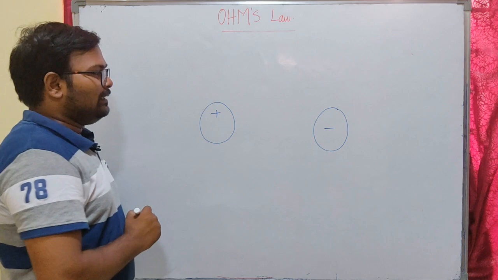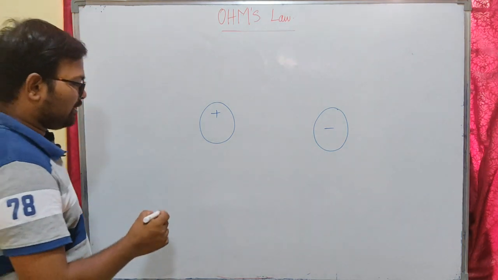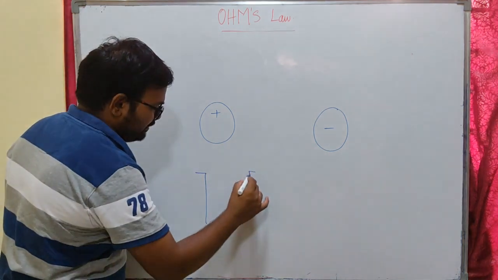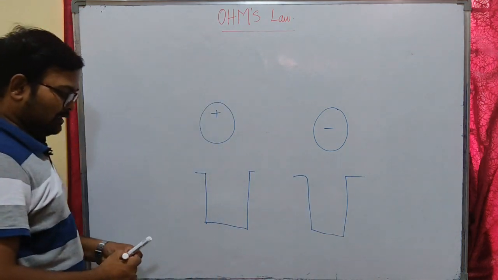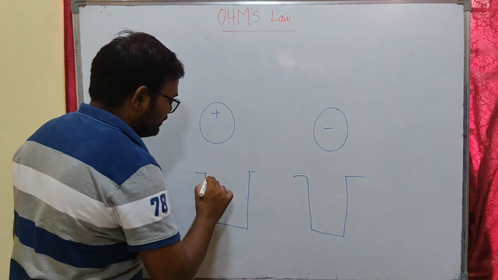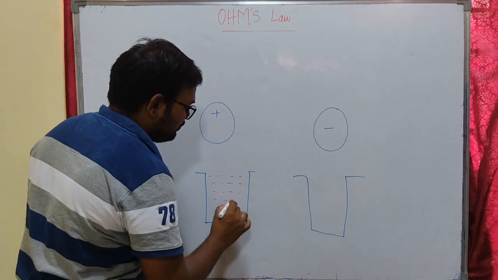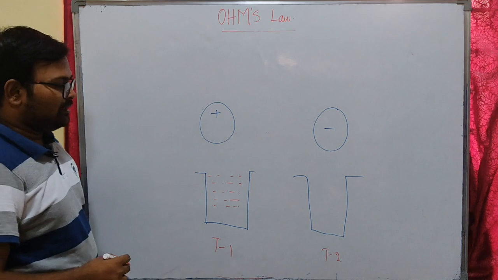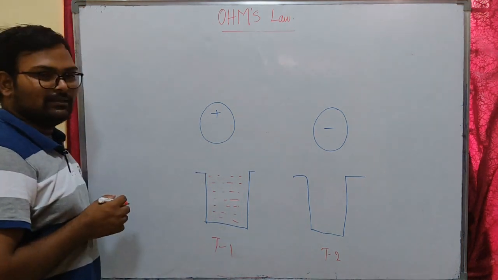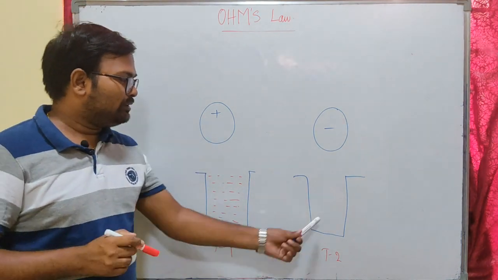Now let us see what happens. Let us take two water tanks. Let us assume these are two water tanks. I will have water completely filled in tank 1. This is my tank 1, this is tank 2. Tank 1 has water in it, and tank 2 is empty here.